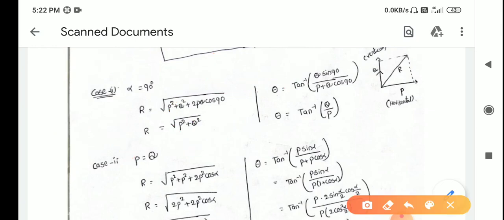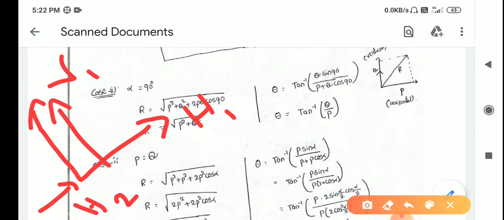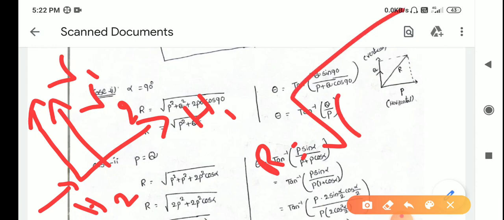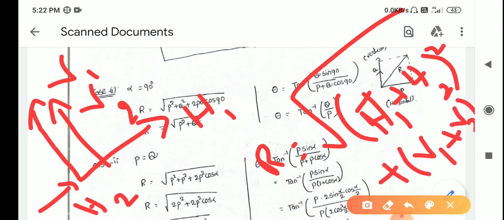That means whenever you have two horizontal forces, for example H1, H2, and two vertical forces V1, V2, then the resultant will become square root of (H1 plus H2) whole square plus (V1 plus V2) whole square.